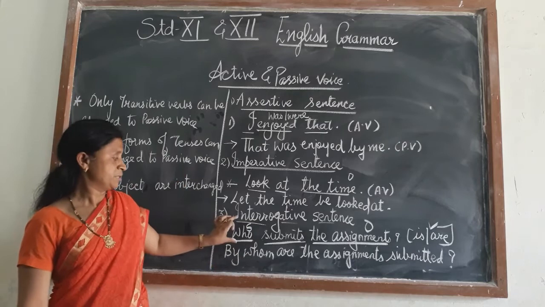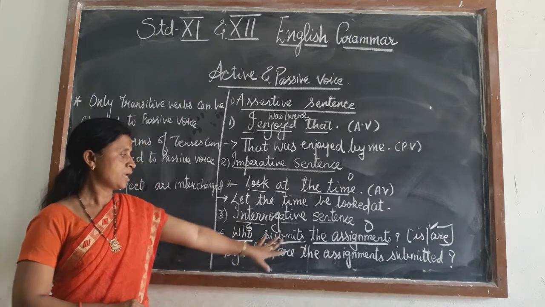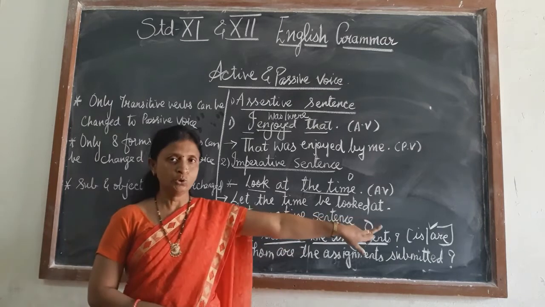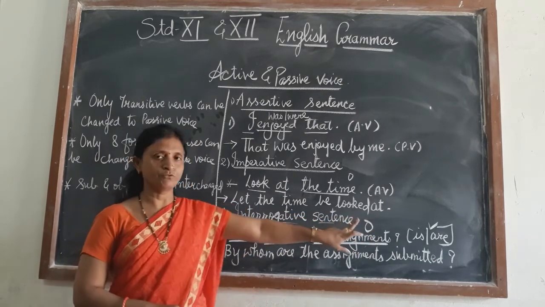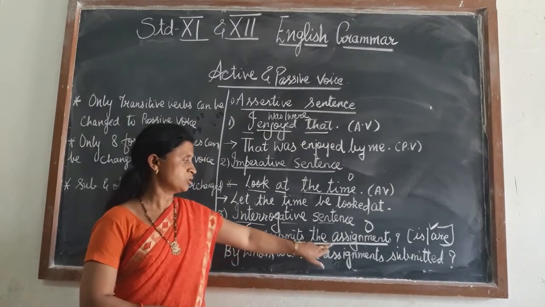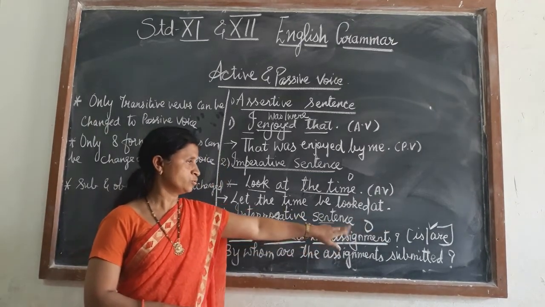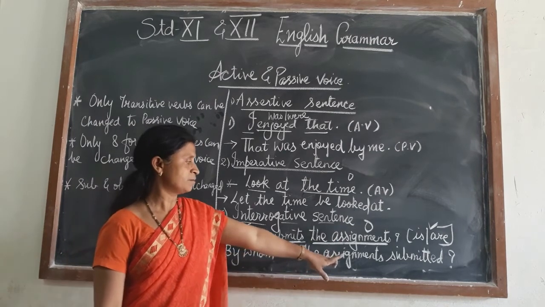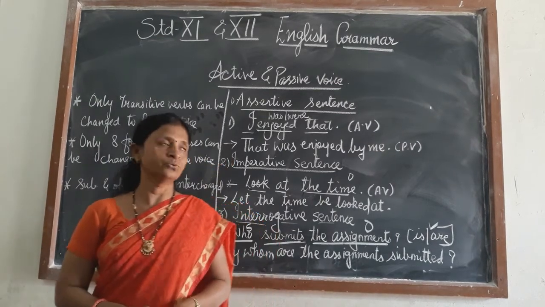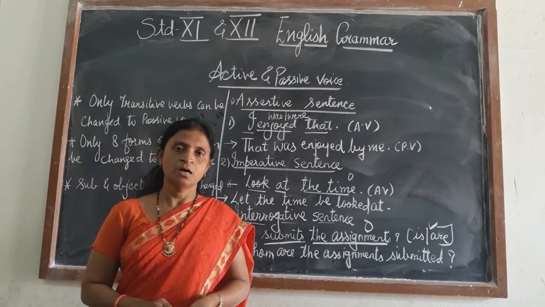So whenever the sentence begins with the question word who, you change who to by whom, and then see the main verb. If the verb used here is in the present form, use is or are. If the verb is in the past form, you have to use was or were. So after writing by whom, you see the object. If the object is in the plural form, you use are. If it is in the singular form, you use is. By whom are the assignments submitted, and then put the question mark, because as I told you, the form remains the same and the tense also remains the same.